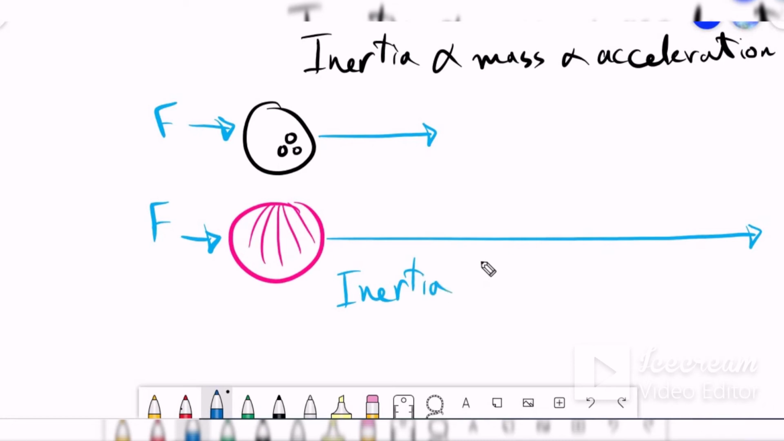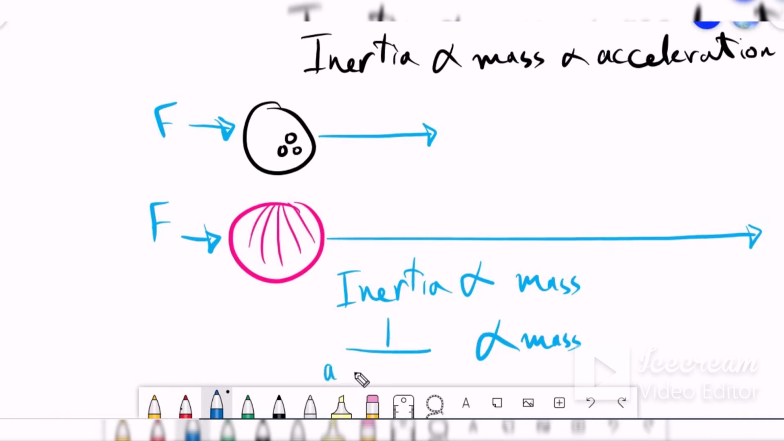Okay, we have a direct proportion between inertia and mass. This symbol means a relationship. Now that is the inertia and mass. We have direct proportional: more mass, more inertia; less mass, less inertia. But on the other hand, there is an inversely proportional relationship between mass and acceleration.